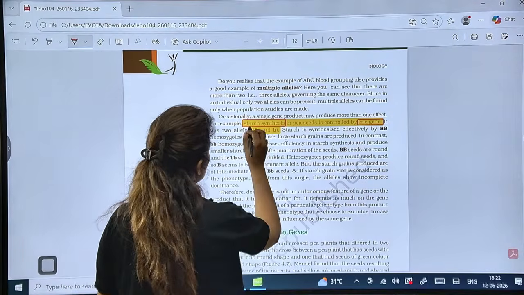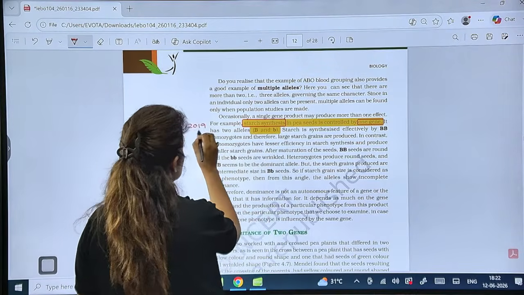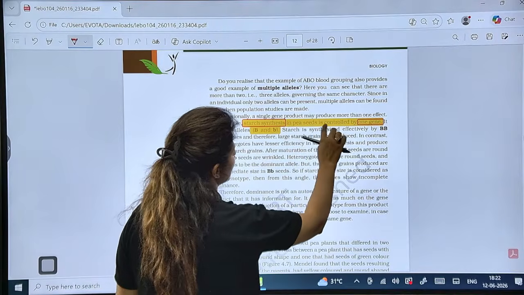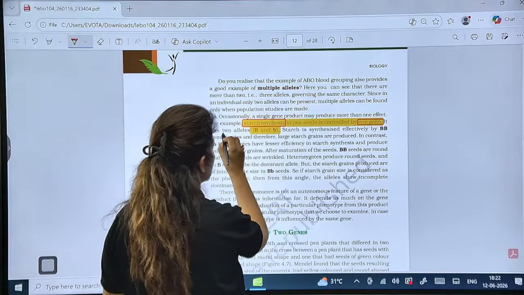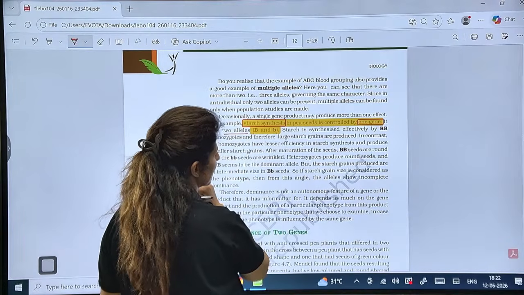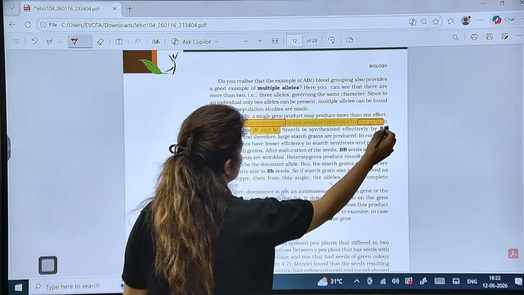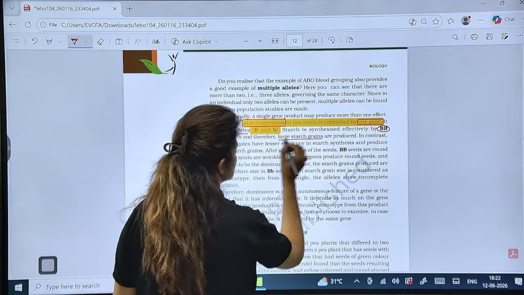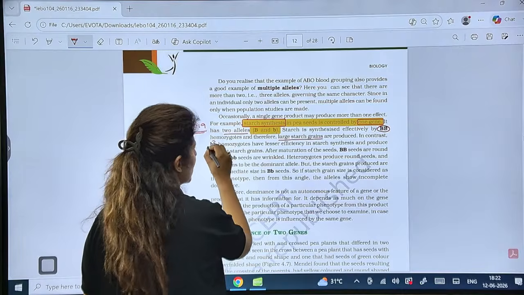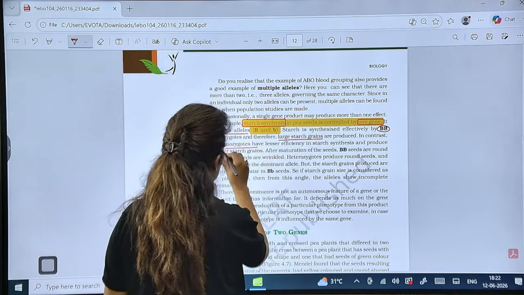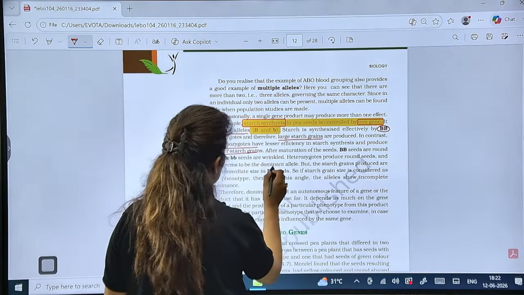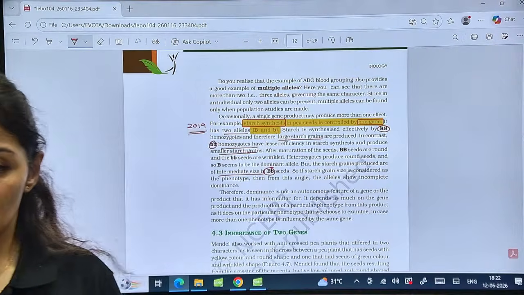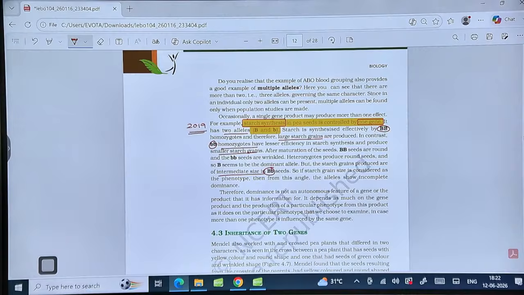Now, in case of this B gene, this question was asked in 2019. Starch synthesis in pea seed is controlled by one gene, which is B, and it has 2 alleles, capital B and small b. Now, starch is synthesized effectively by capital B, homozygous condition, so it leads to large starch grains. If it is small b, it leads to smaller starch grains, and if it is capital B, small b, it is intermediate size of the starch grains. Is that clear?